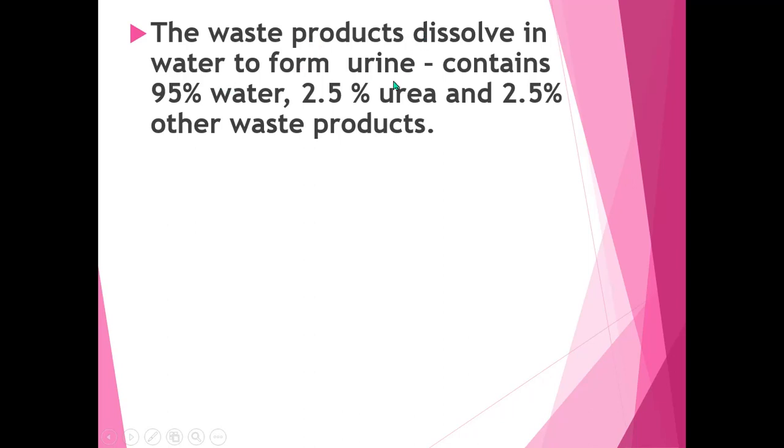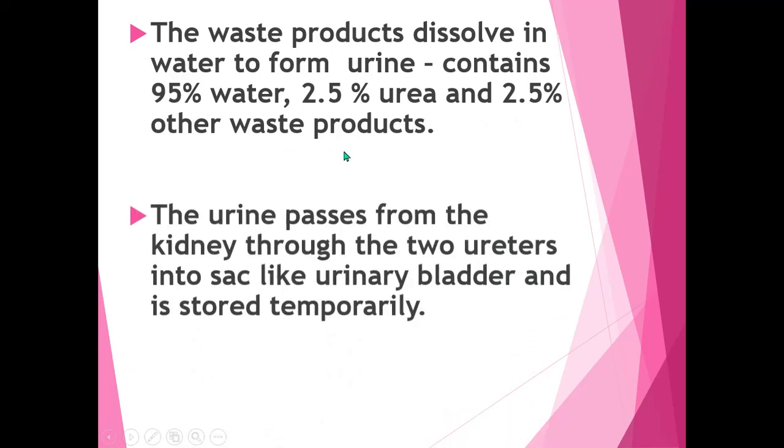Urine contains 95% water, 2.5% urea and 2.5% other waste products.